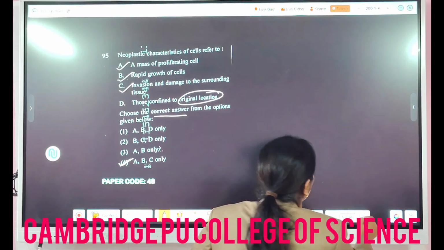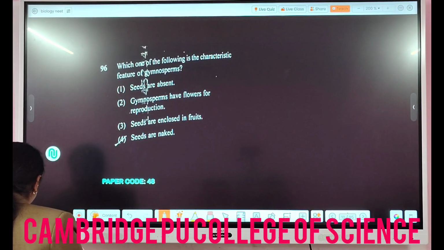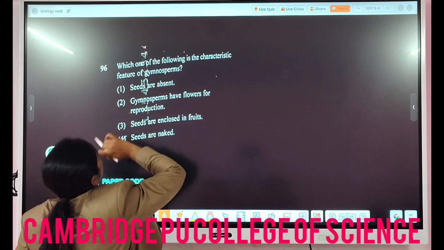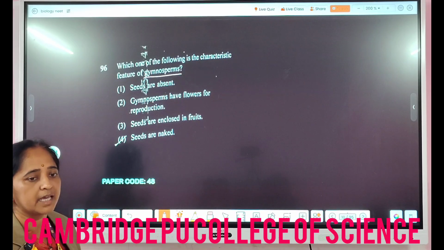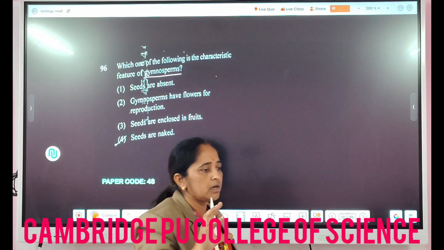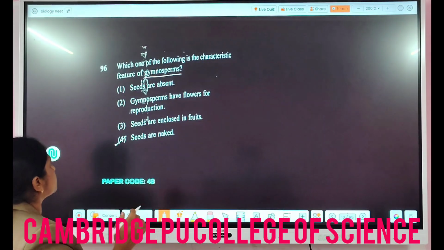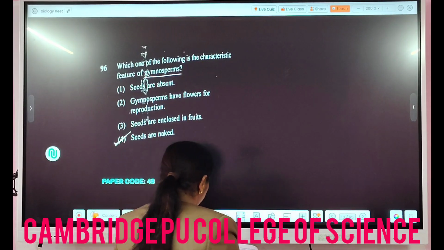They will spread, right? Then for the next question, which one of the following is the characteristic feature of gymnosperms? As you know, gymnosperms means naked seed. Those kinds of plants have seeds, but they won't have fruits. The covering will not be there. Naked seeded plants. So directly the answer here for 96 is the 4th one.